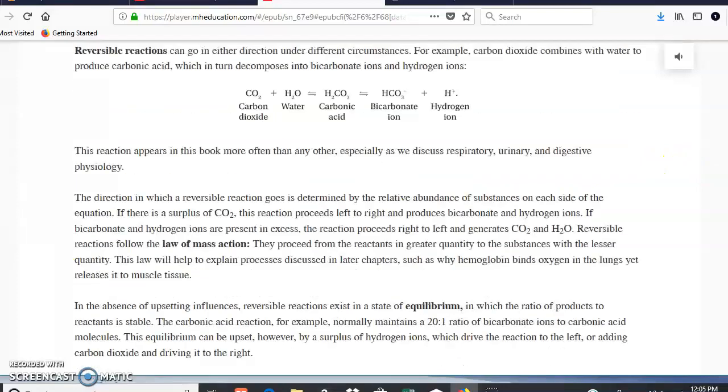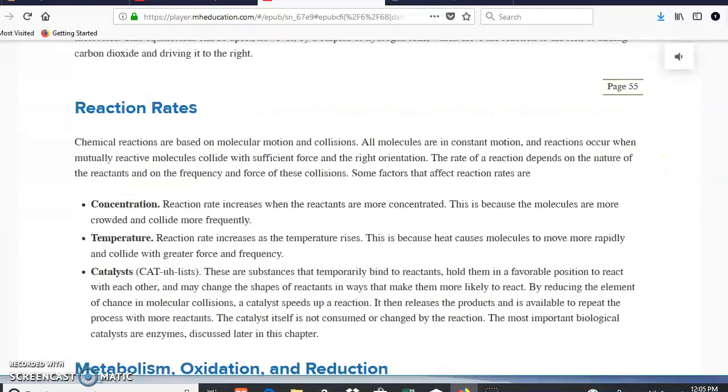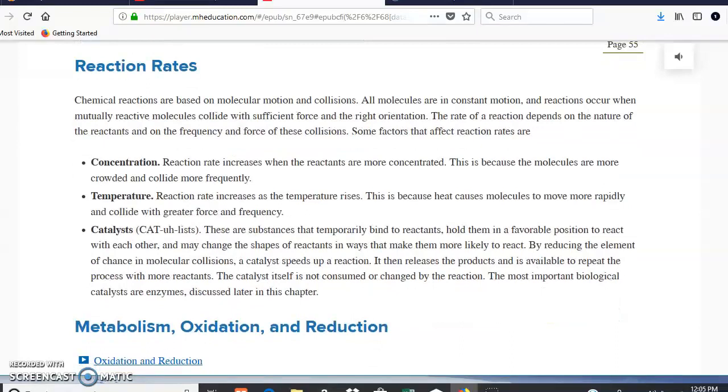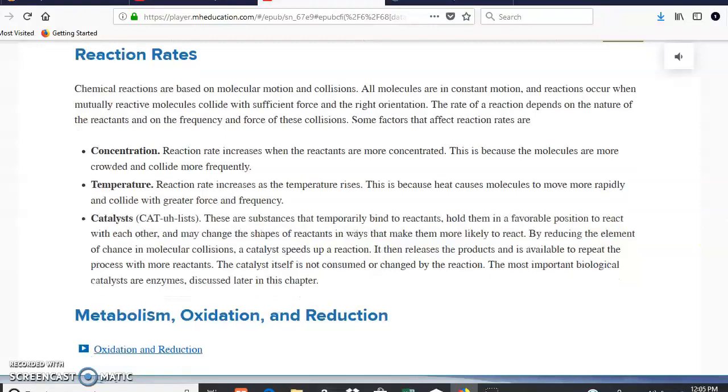And if we scroll down, we should see right here reaction rates: the frequency by which the molecules need to get in contact in order to produce a chemical reaction. These reaction rates are going to vary based on concentration. The more molecules you have, the more chances you have of a chemical reaction. Temperature, as you know, when something is hot, it's going to move faster, therefore there are more chances of a chemical reaction, as well as catalysts. Catalysts are very important substances because they allow this chemical reaction to be possible. Most of the time, catalysts are proteins.